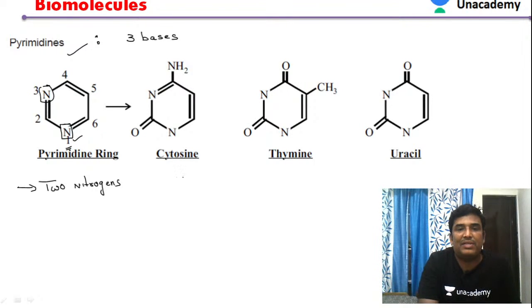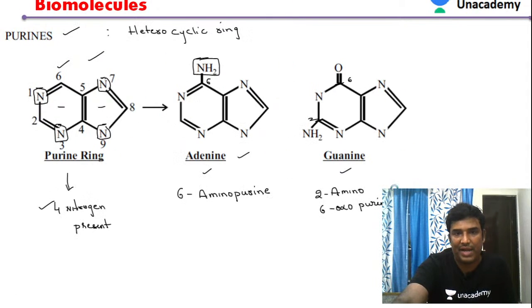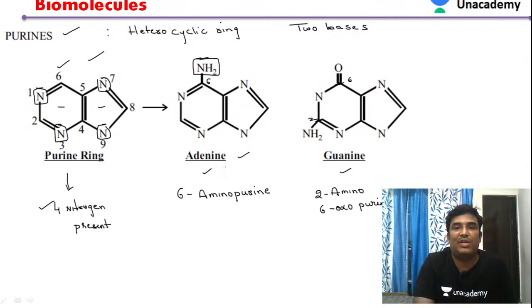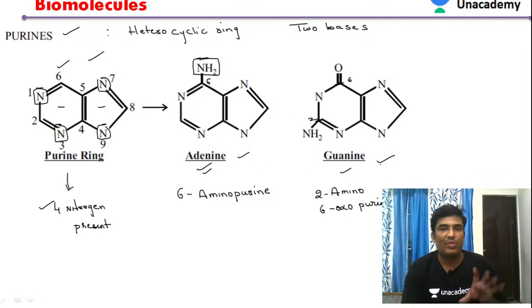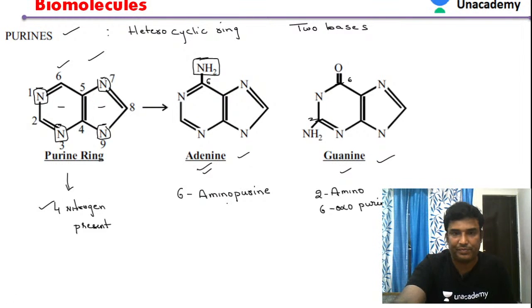So the three bases include cytosine, thymine, and uracil. Purines include two bases, adenine as well as guanine. If you see the nomenclature naming, adenine is 6-amino purine, and guanine is 2-amino-6-oxopurine.